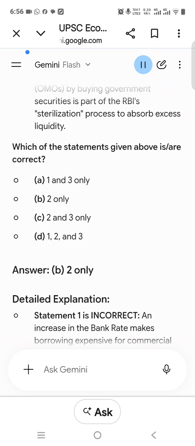Detailed explanation. FDI, foreign direct investment, involves direct ownership or controlling stakes in an enterprise, usually 10% or more equity, accompanied by technology transfer and management participation. It is relatively stable and long-term. FPI, foreign portfolio investment, refers to investments in financial assets like shares, bonds, or mutual funds without direct management control. FPI capital is highly volatile, hot money, and can be withdrawn quickly during global economic shifts.